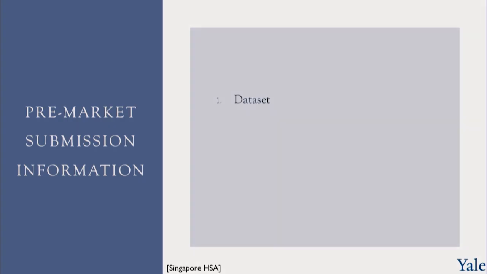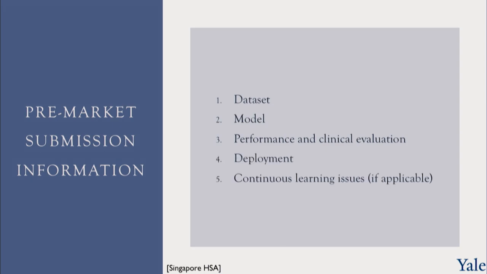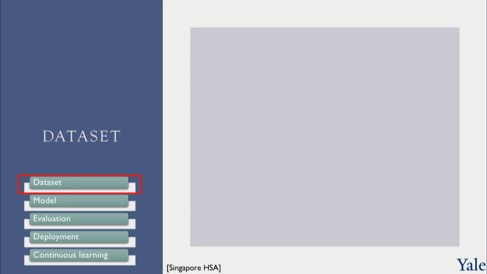They would like information about the data set that you use to train the algorithm, the model that's used, the F function if you wish, the performance and clinical evaluation that was performed. They would like extra information about how this is going to be deployed, and a specification of the process for continuous learning, if applicable. Remember the FDA's guidance on the pre-specification and the algorithm change protocol. This is the equivalent here. So let's take a look at this one at a time.